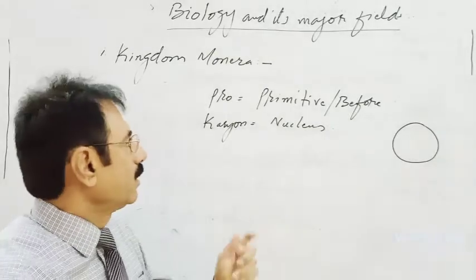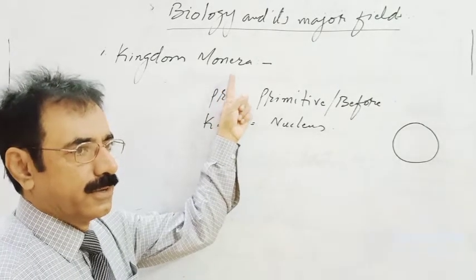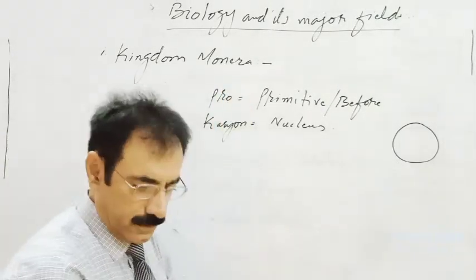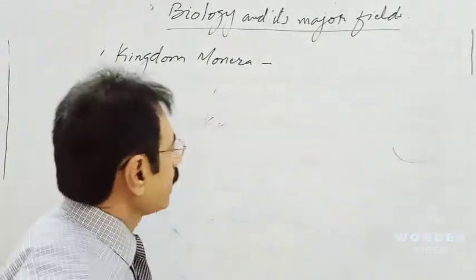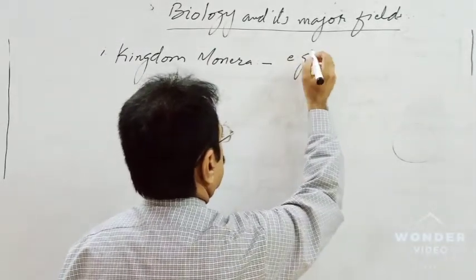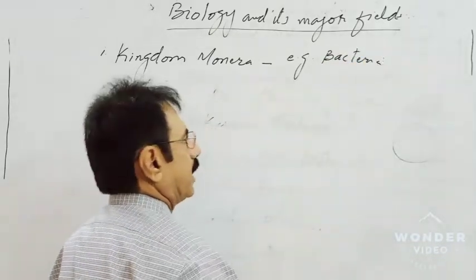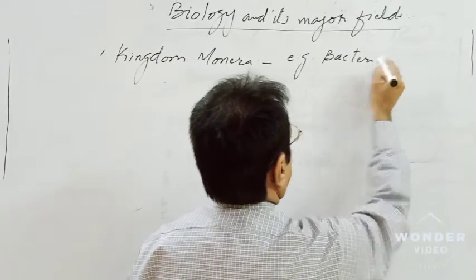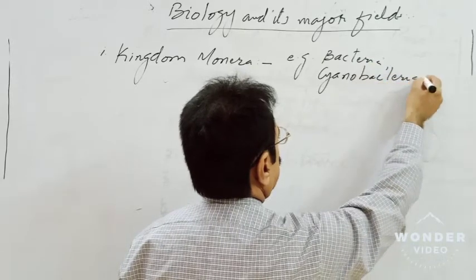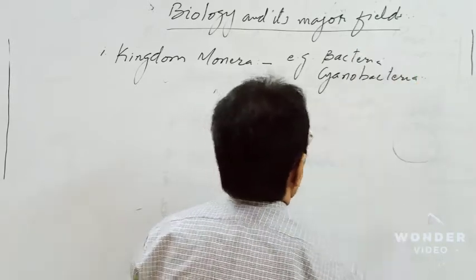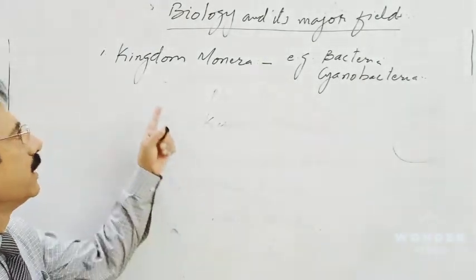Such a cell is called a prokaryotic cell. This kingdom Monera includes all the prokaryotic unicellular organisms. Examples of prokaryotes are the bacteria, which are present everywhere, and cyanobacteria, which are also called blue-green algae. These are the prokaryotes and are included in the kingdom Monera.